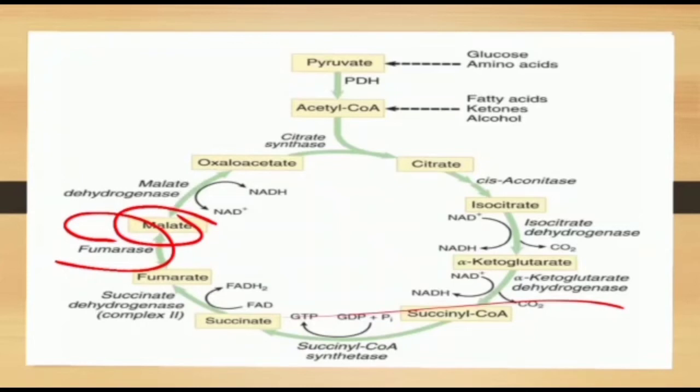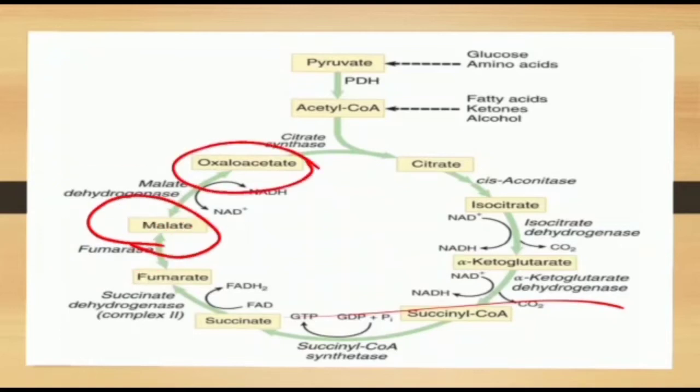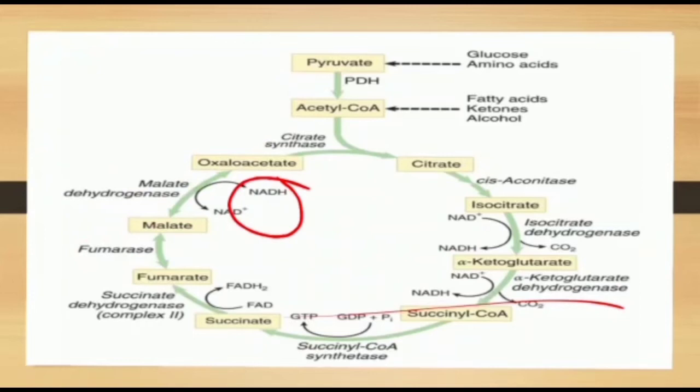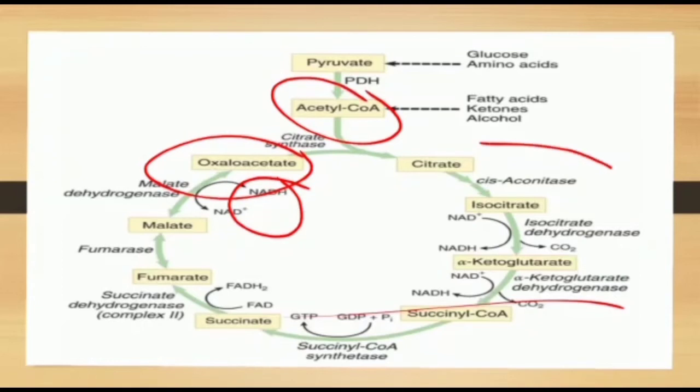Malate is oxidized to oxaloacetate by malate dehydrogenase. During this reaction, the third and final NADH is produced. Oxaloacetate is regenerated, combines with another molecule of acetyl CoA, and the cycle repeats.